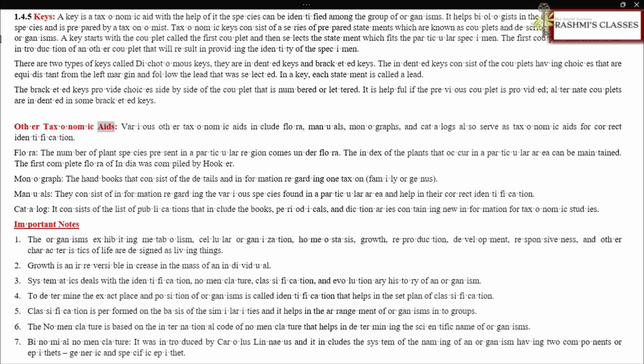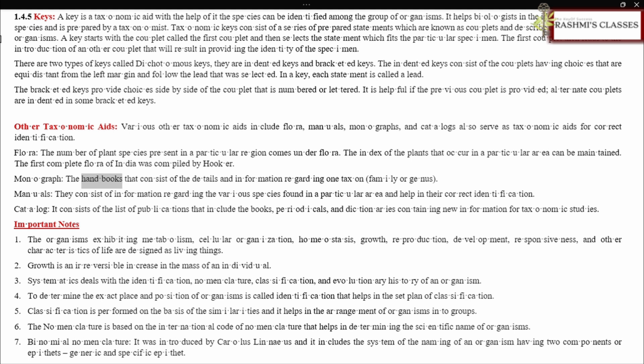Other taxonomic aids. Various other taxonomic aids include flora, manuals, monographs, and catalogs, which also serve as taxonomic aids for correct identification. Flora. The number of plant species present in a particular region comes under flora. The index of the plants that occur in a particular area can be maintained. The first complete flora of India was compiled by Hooker.